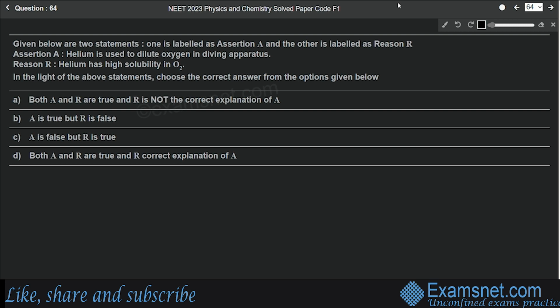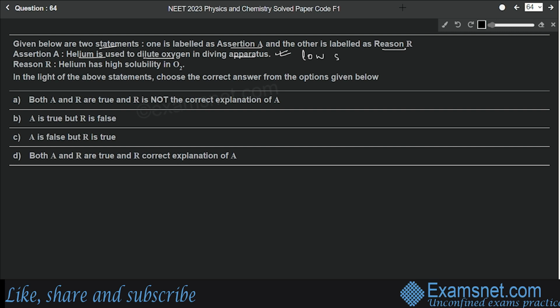Question number 64 is from the P block elements, and the question is given below are two statements. One is labeled as assertion A and the other is labeled as reason R. So assertion says that helium is used to dilute oxygen in diving apparatus. So yes, this is a correct statement. Why is helium used to dilute oxygen in diving apparatus? Because it has a very low solubility in blood.